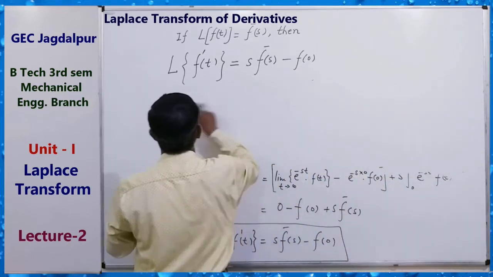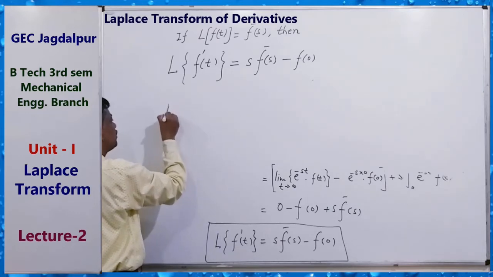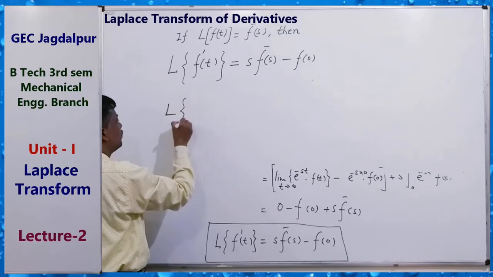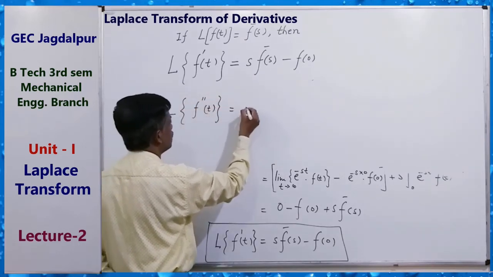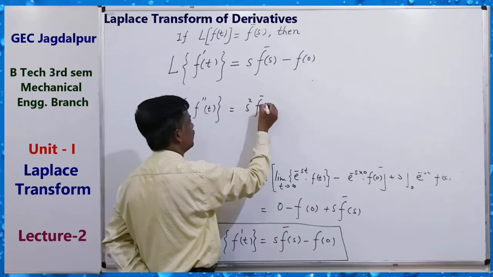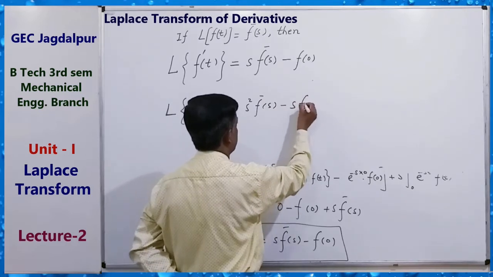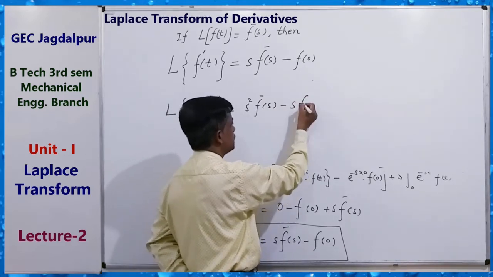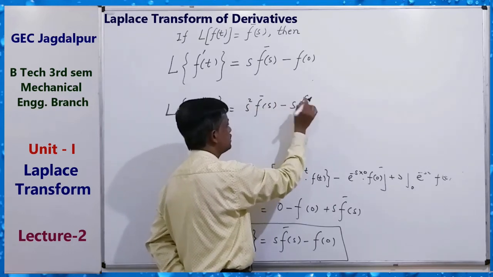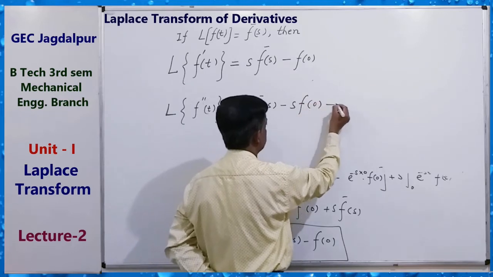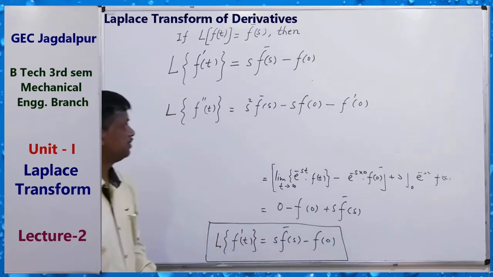Now for the second derivative you can write: Laplace transform of f double dash t equals s square f bar s minus s f of 0 minus f dash 0. This will be the formula.